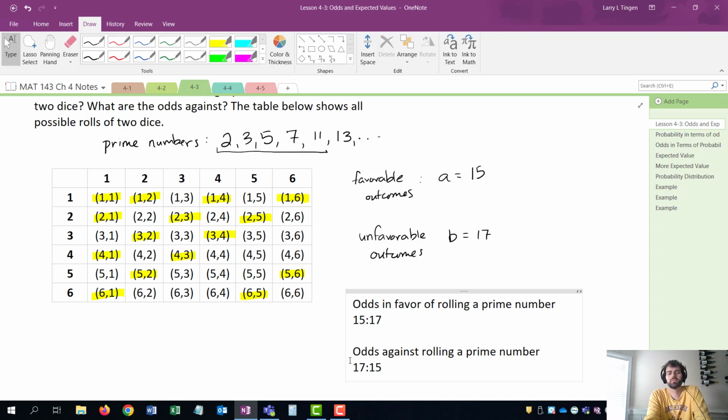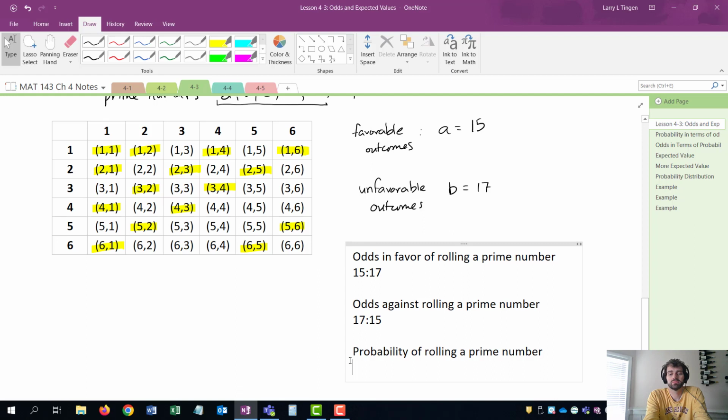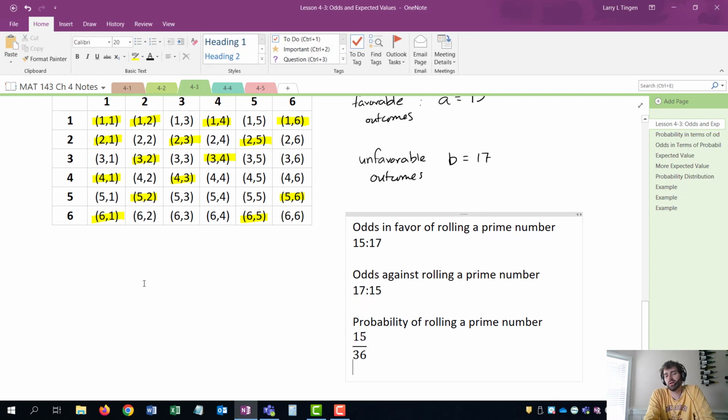What about probability? Probability rolling a prime number. Okay. What is that? Well, there are 15 ways to do it. And instead of comparing that directly to the number of ways to fail, I'm comparing it to the total number of possible outcomes. And this total number of outcomes, I got 6 on the horizontal, 6 on the vertical, so there are 36 possible outcomes. So that becomes my denominator.